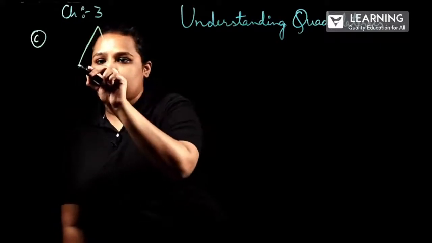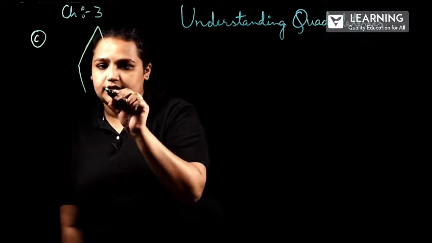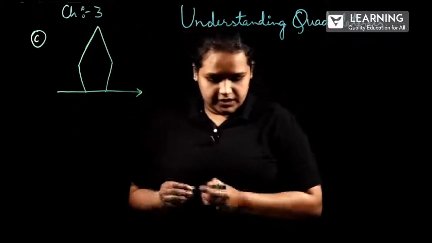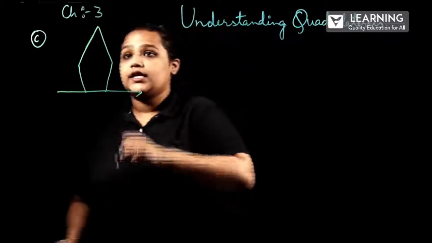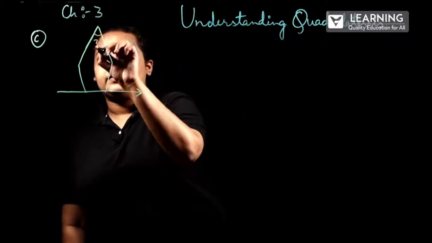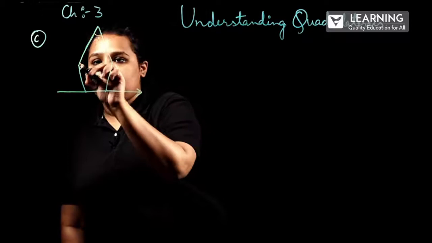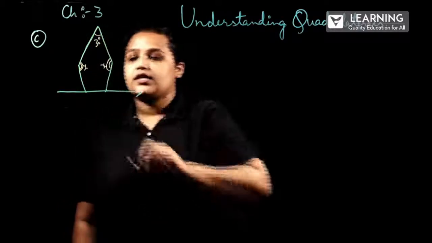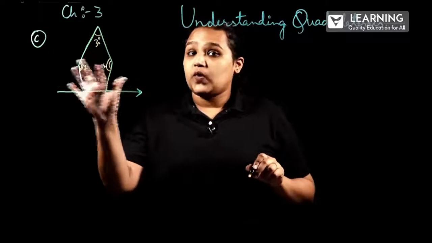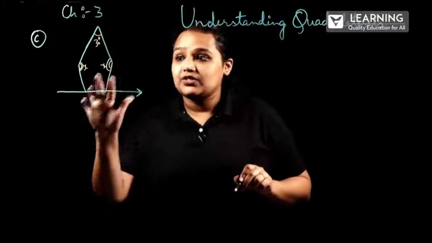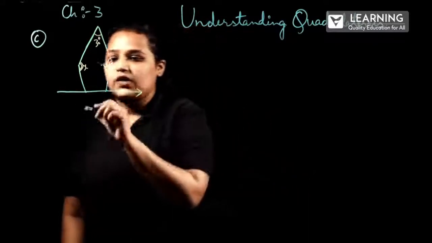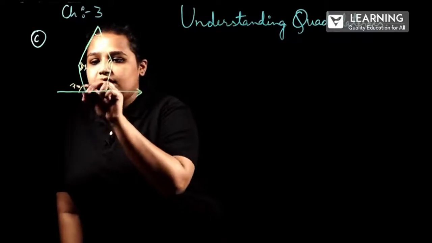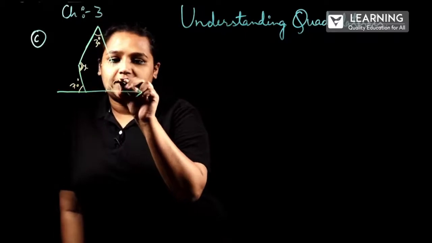And the question is like this. Just check out in your textbook. Here it says that this will be 30 degree and here they have given x and x. The mark they have given shows that these two angles are the same, means equal. So here the exterior angles they have given are 70 degree and 60 degree.